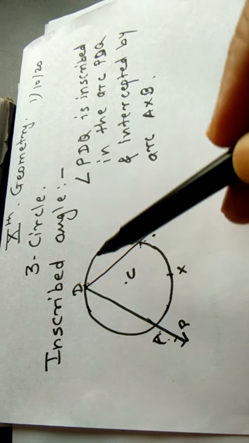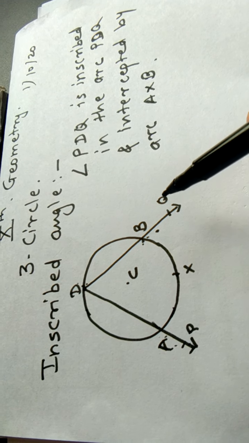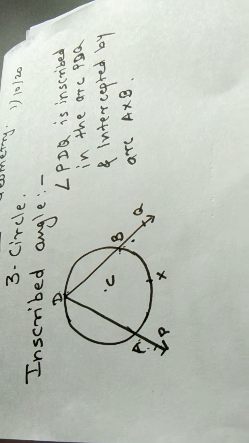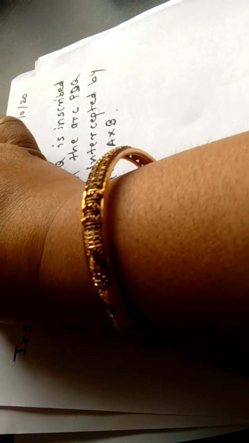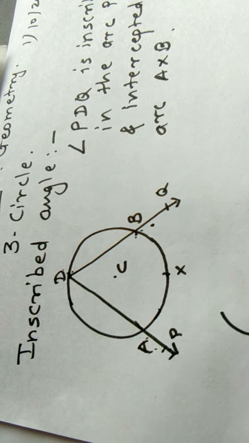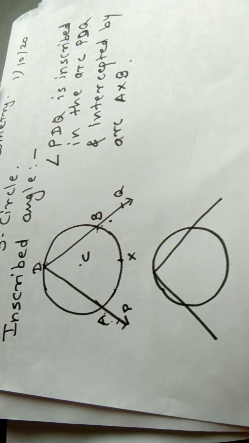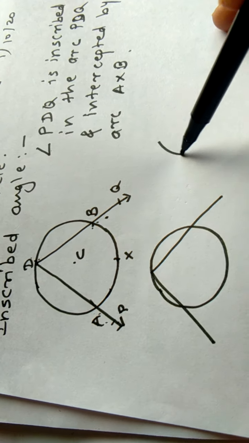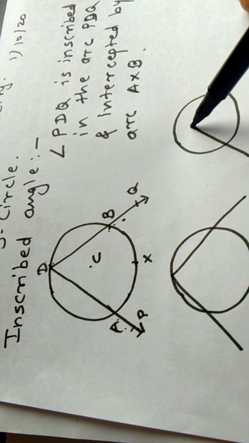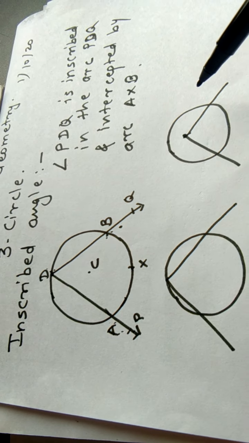What are the conditions? The vertex of an angle should be on the circle and the arms of the angle should intersect the circle at two different points. This is the main condition of an inscribed angle. If we have such figures, see, this is an inscribed angle, but if the angle is like this, that is, the vertex does not lie on the circle, then it is not an inscribed angle.